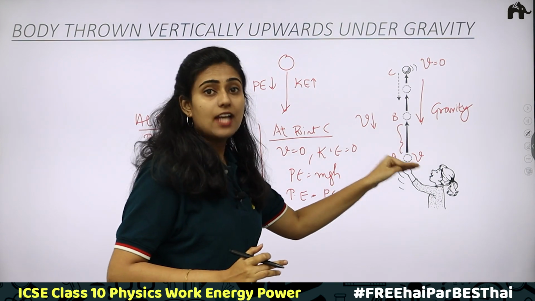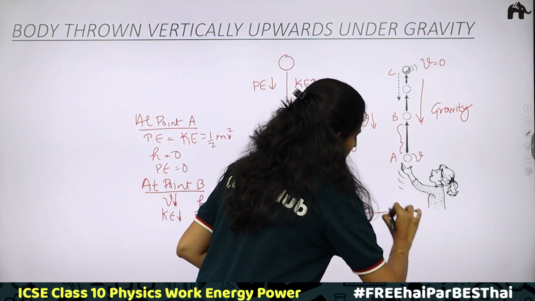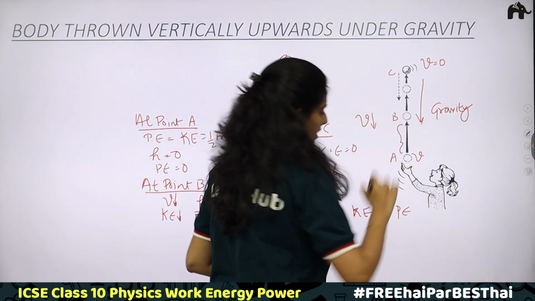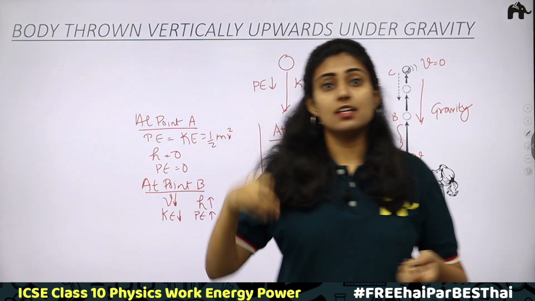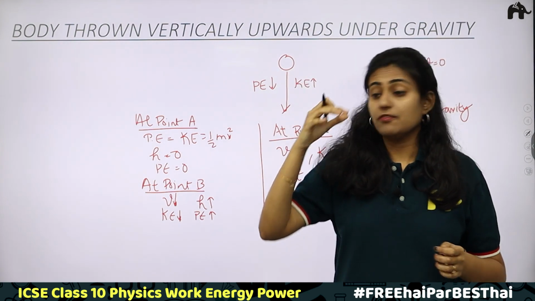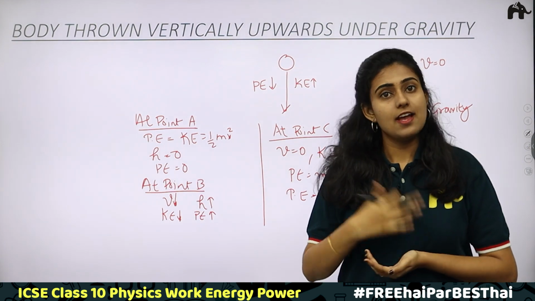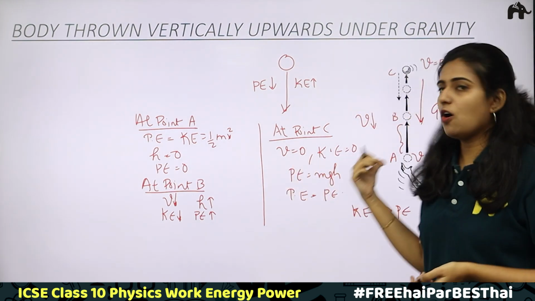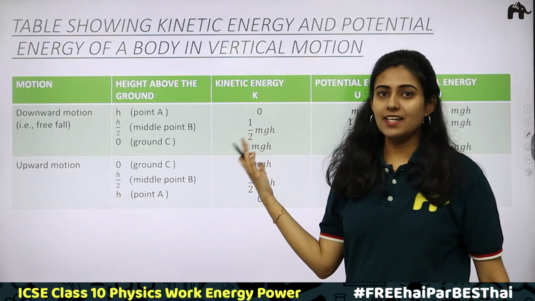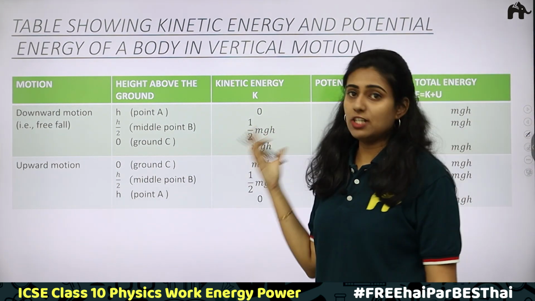Initially, there was kinetic energy only. This kinetic energy is getting completely changed to potential energy. In the previous case, initially there was only potential energy, and when the ball reaches the ground, it gets completely converted into kinetic energy. Here, this is just the opposite case.